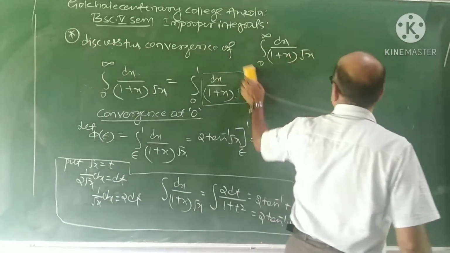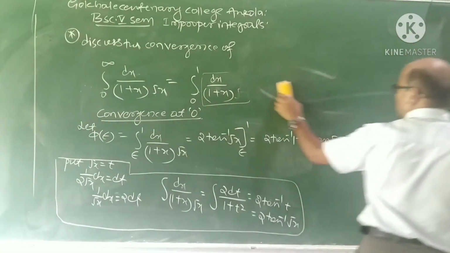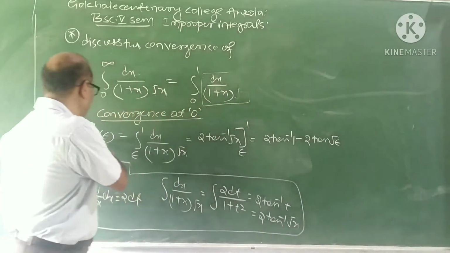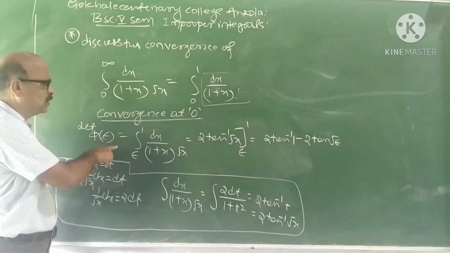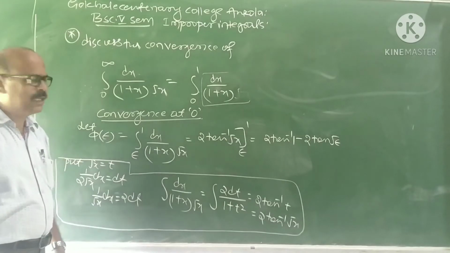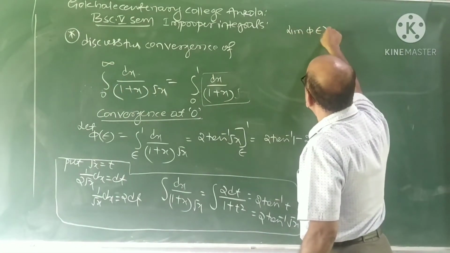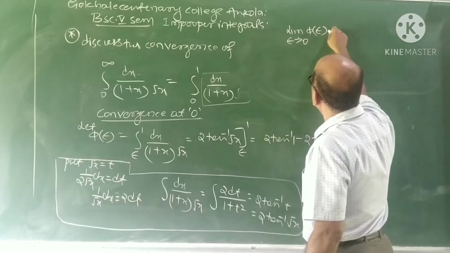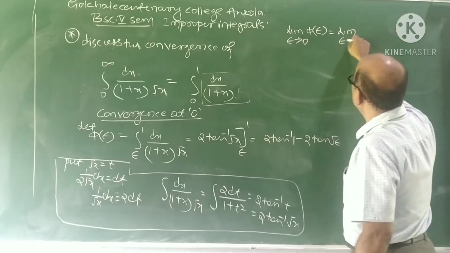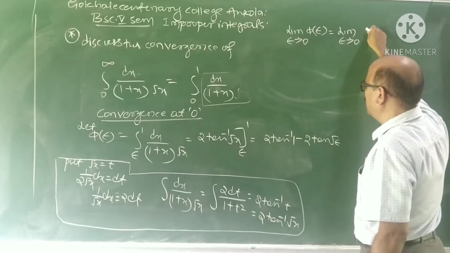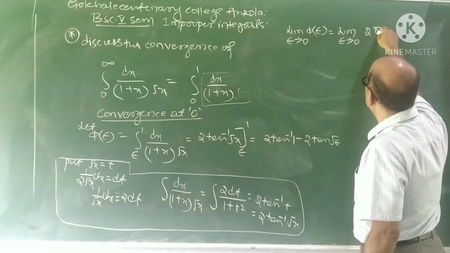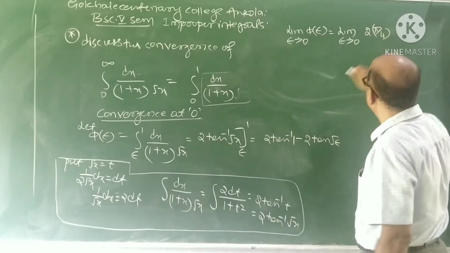Now we say that the improper integral converges if the limit of phi of epsilon as epsilon tends to 0 exists. So we take the limit epsilon tends to 0. What is tan inverse 1? Pi by 4.